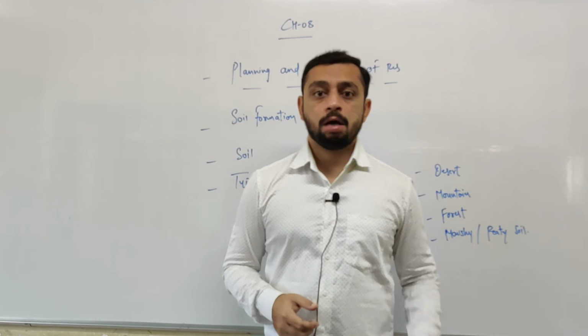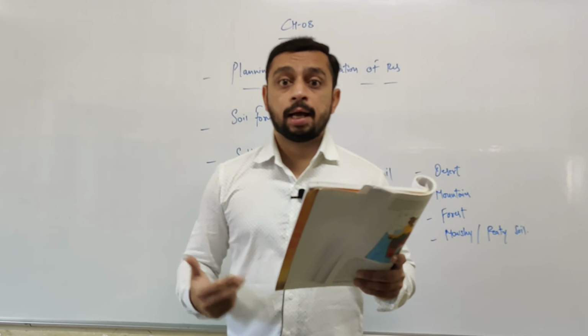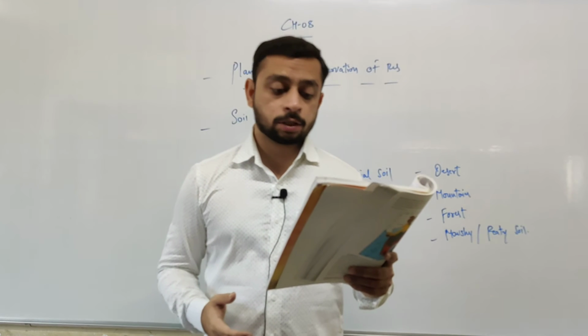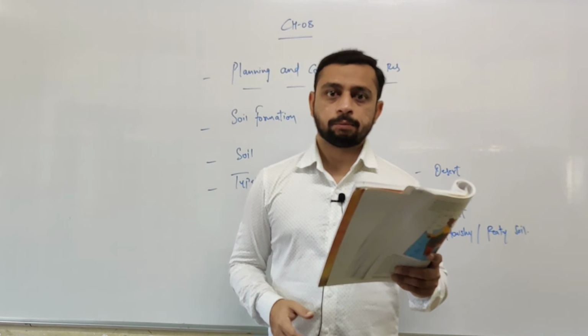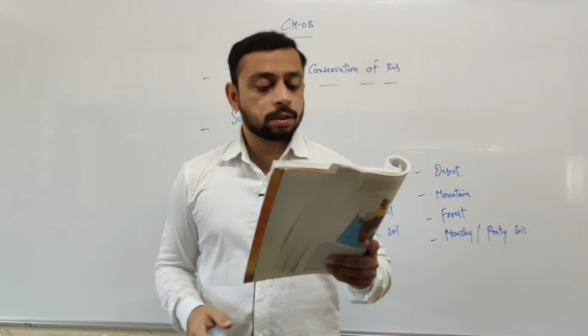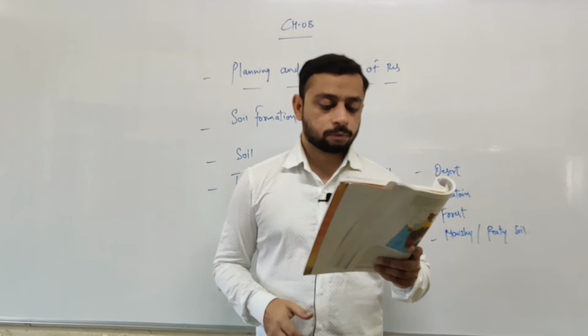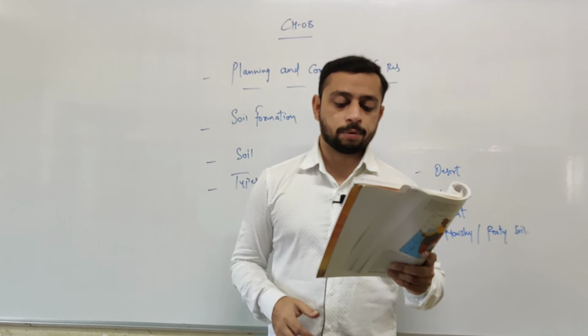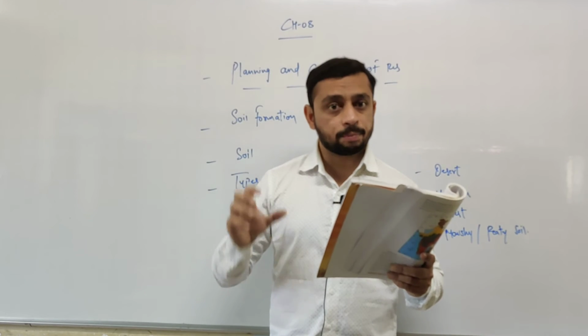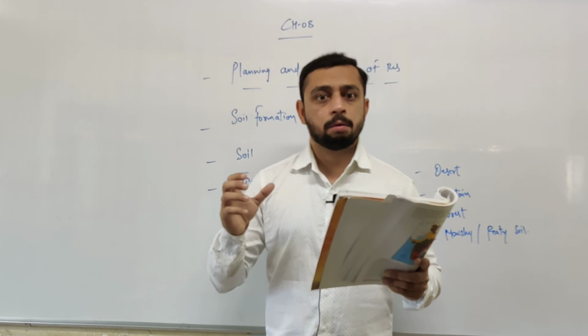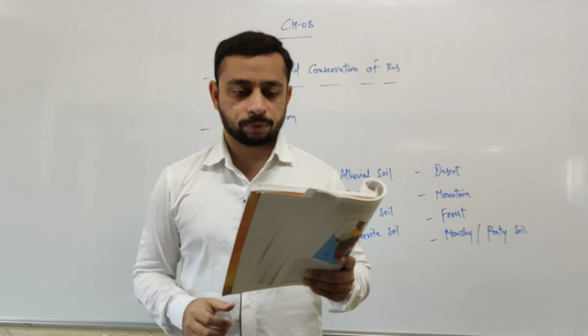That is black soil, because it has iron, lime, calcium, potash, aluminum and magnesium carbonates in this type of soil. Right? It is considered to be quite fertile. This soil also has the capacity of retaining more moisture, right?